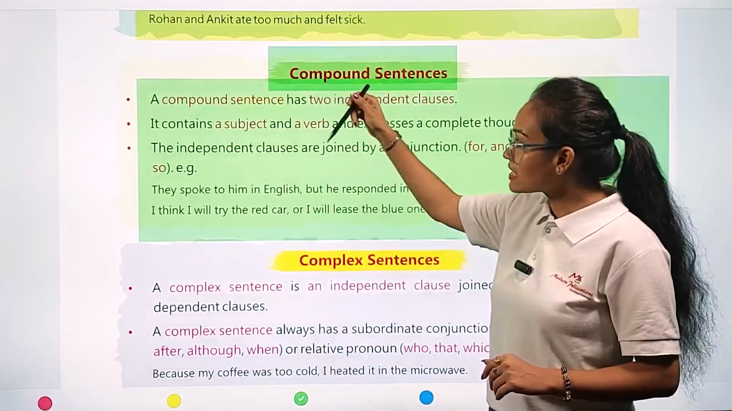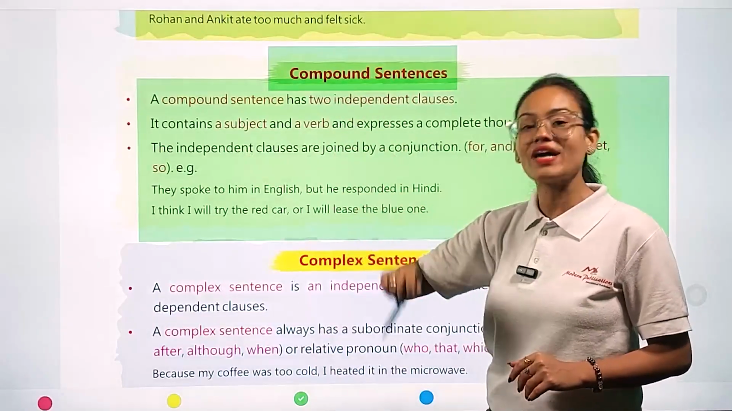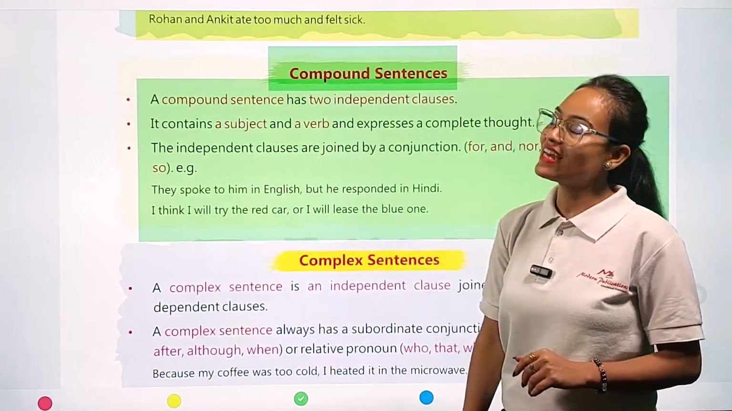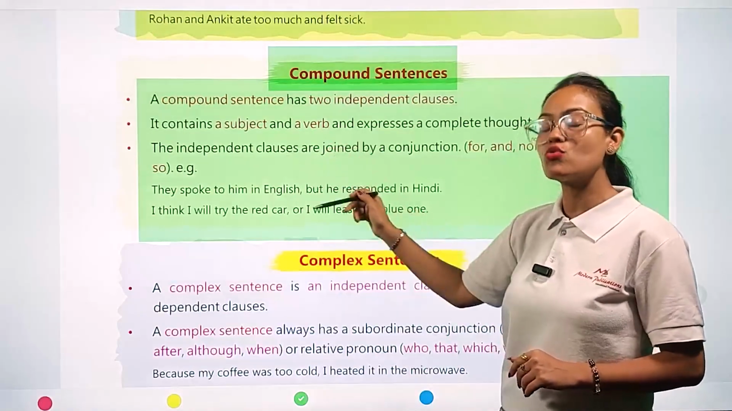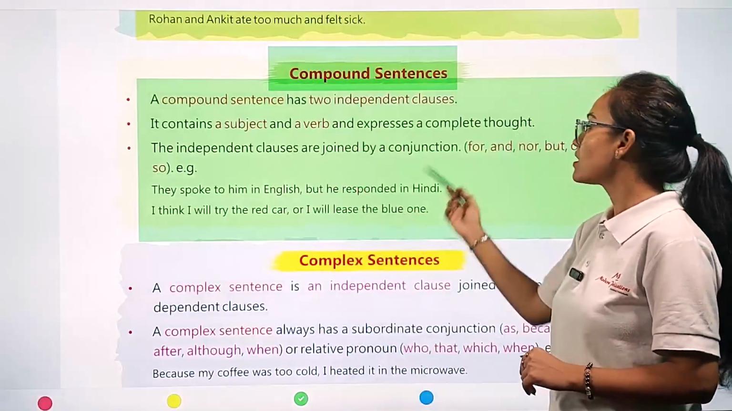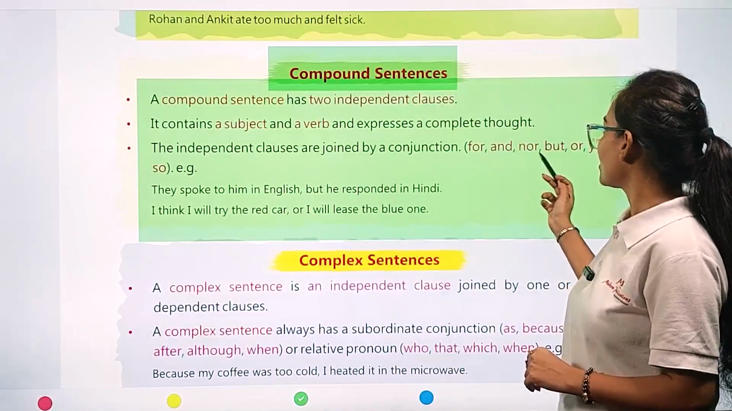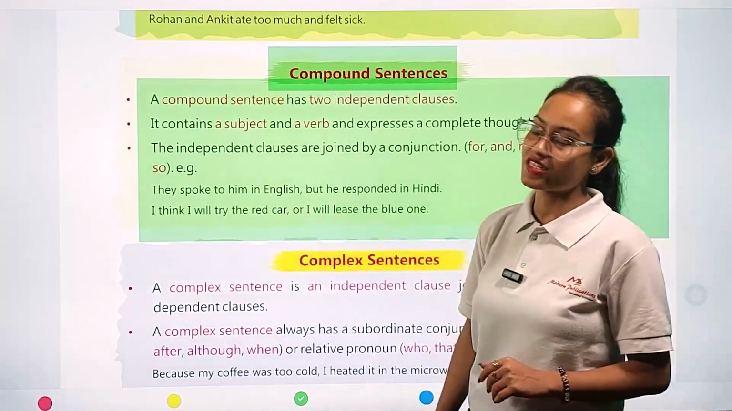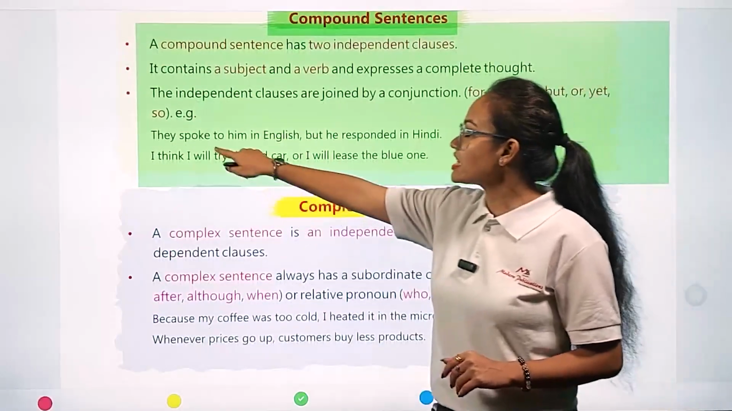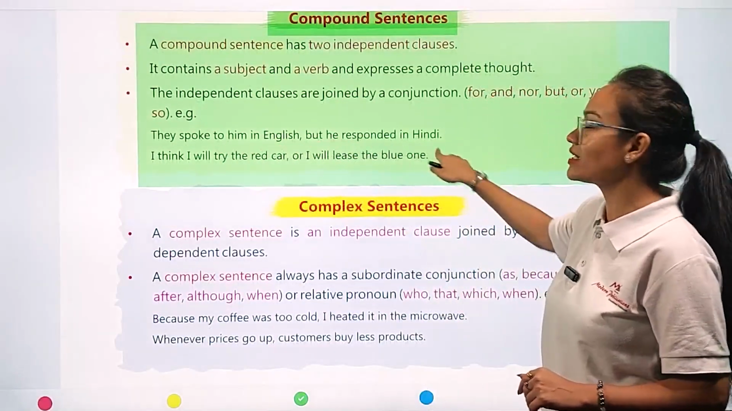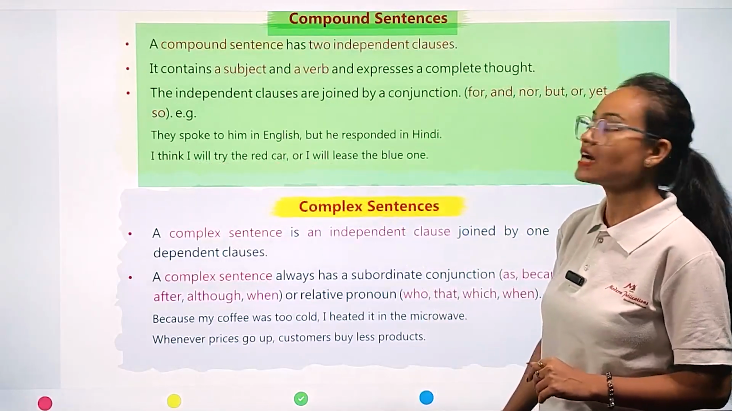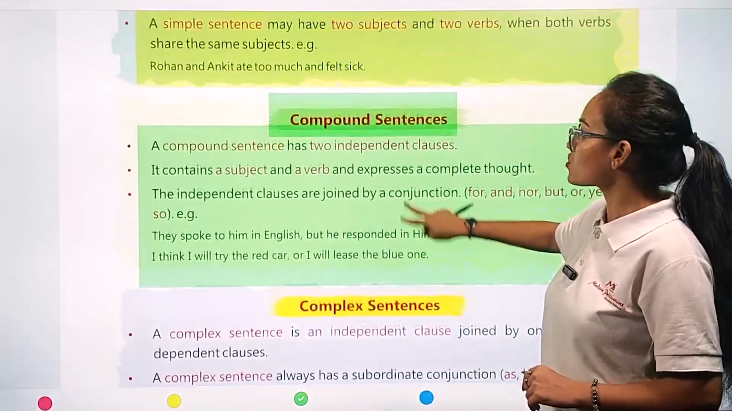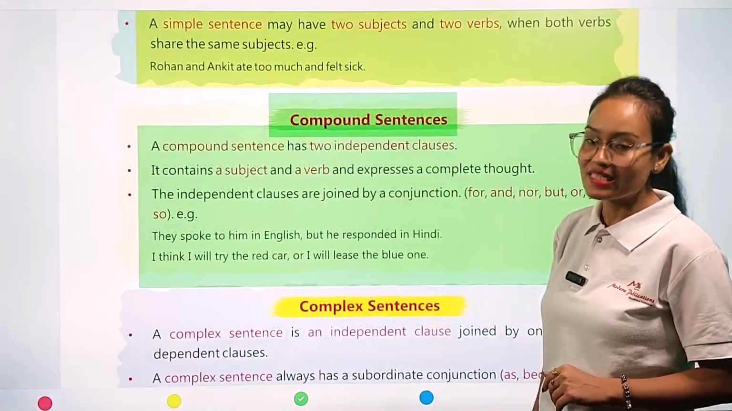So in compound sentences, if two independent clauses are mentioned, what does it mean? We need to join them. That's why the two independent clauses are joined by a conjunction word: for, and, nor, but, or, yet, so, etc. Example: They spoke to him in English, but he responded in Hindi. I think I will try the red car, or I will lease the blue one. So this is all about our compound sentences.